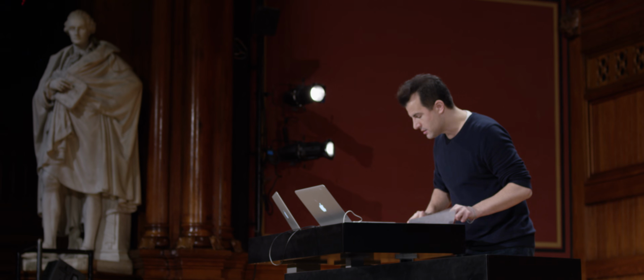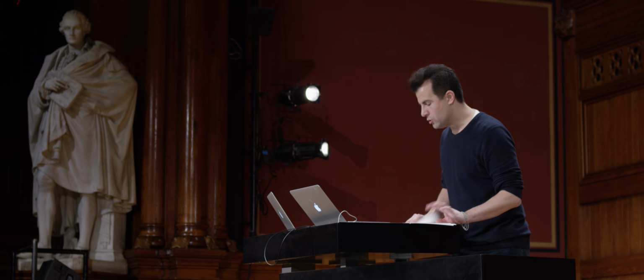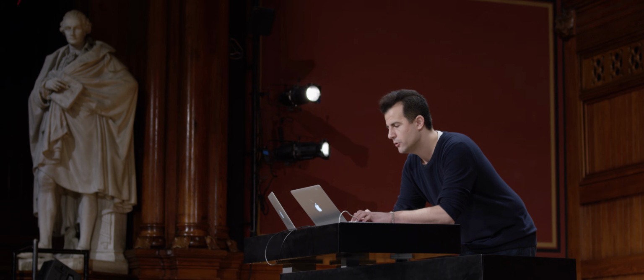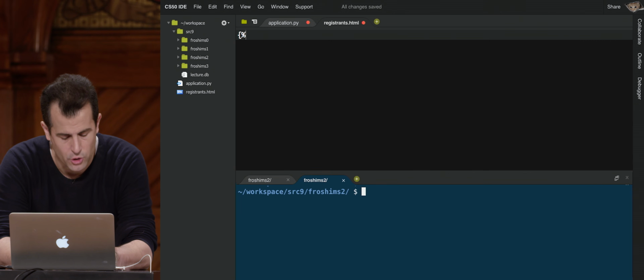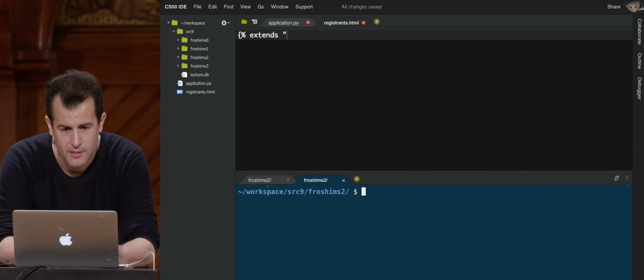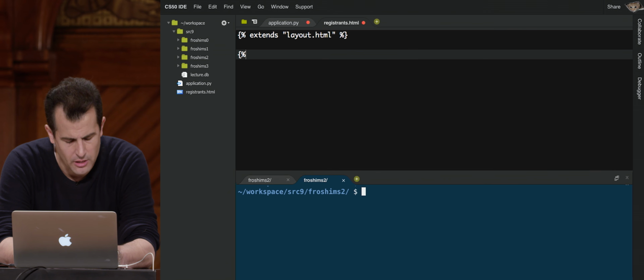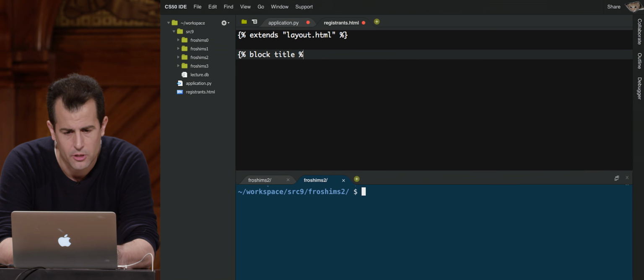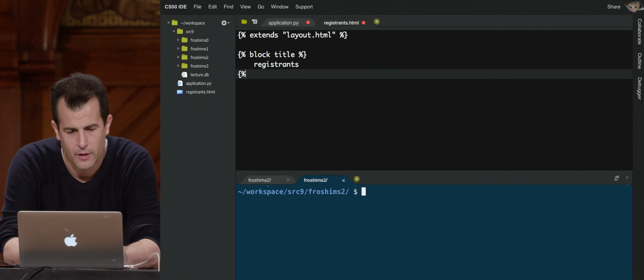Let's go ahead and do this. Let me go ahead into registrants.html, which will be a new file. So let me create a new file here, call it registrants.html. And let me go ahead and make sure that, as are others, it extends layout.html so that it looks just like everything else. And then let me go ahead and just give it a block title up here so that it's consistent. This will be called registrants. And now I do end block.